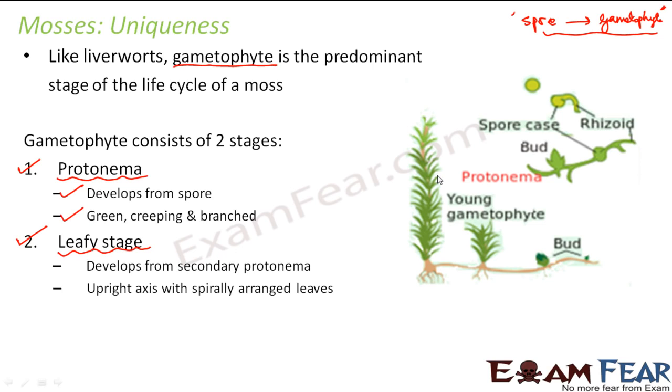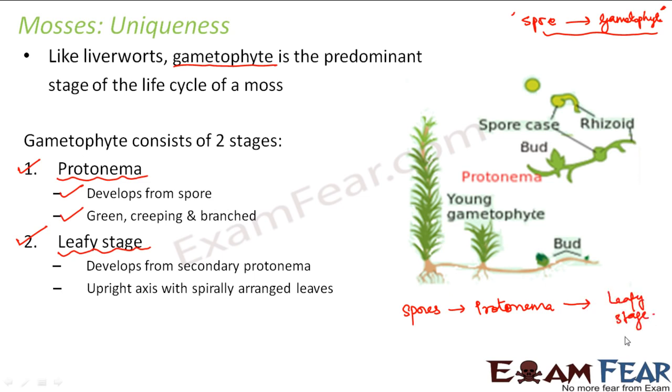So in case of liverworts, the spores will germinate directly to form gametophyte. There is no intermediate stage. But in this case, the spores will form protonema, and this protonema will then again form the leafy stage.